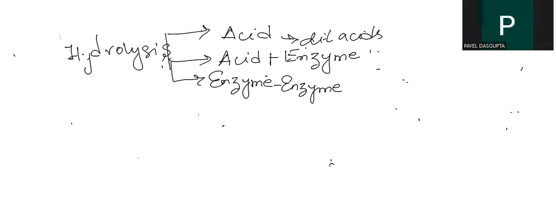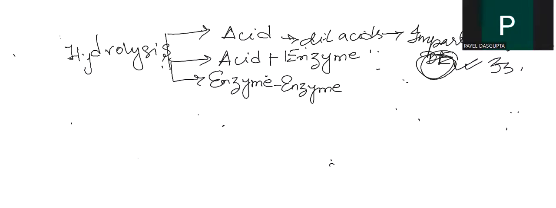But what is the disadvantage here? It gives some problems: it imparts a bitter flavor, and it is corrosive. If the extent of acid hydrolysis is more, then there is the dextrose equivalent, which I mentioned just before this, when we took the topic of dextrose equivalent. That is the number defined as the reducing sugar, expressed as dextrose. So the dextrose equivalent is not more than 55. This is the problem with acid hydrolysis.